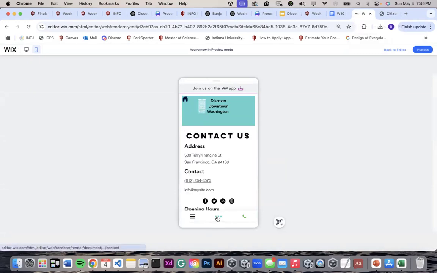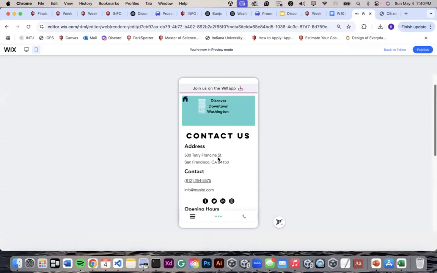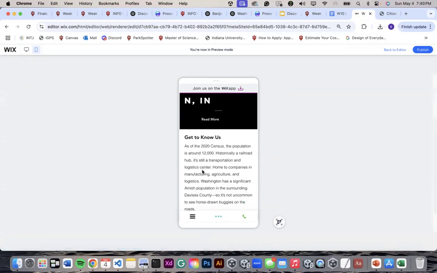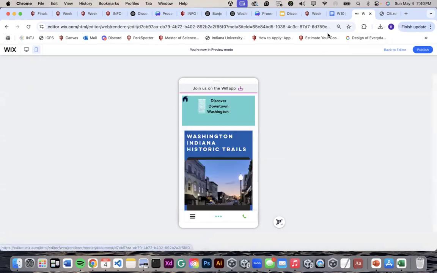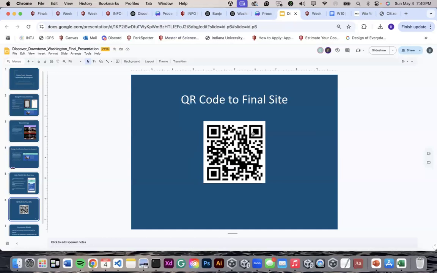You can go to different sections, like the address to contact us, the pages about Washington to get to know them, and also the home button. And this is a QR code if you want to visit our final website and test it out for yourself. And I'll pass it back to Brian.